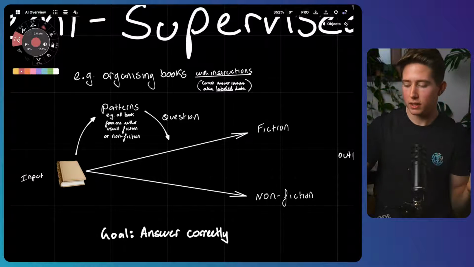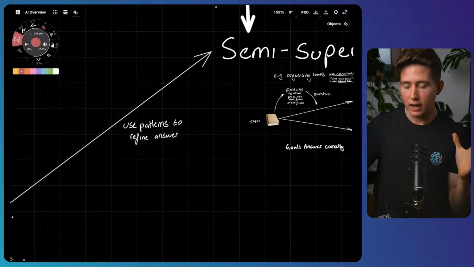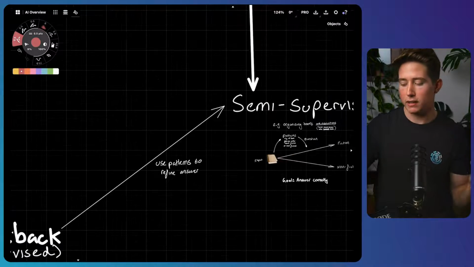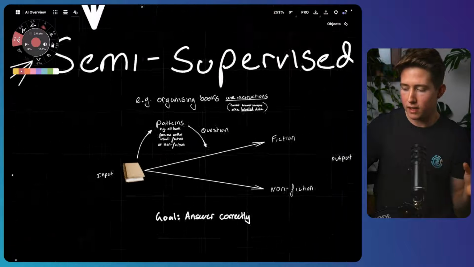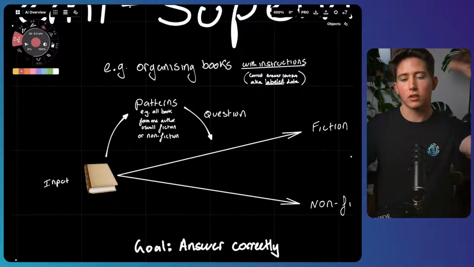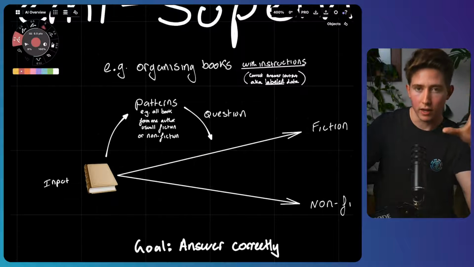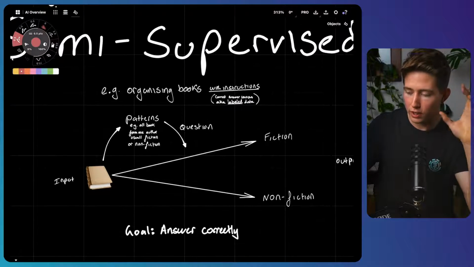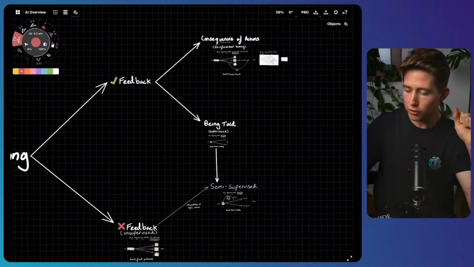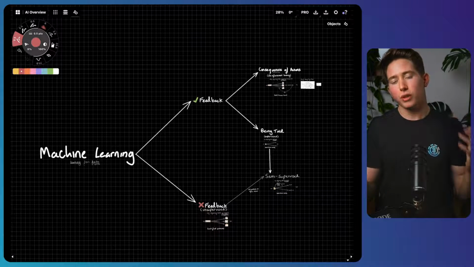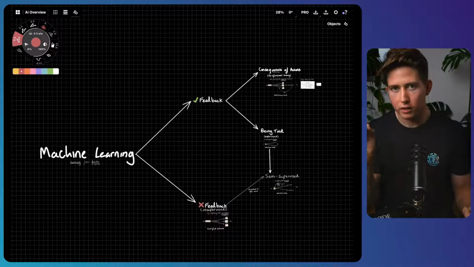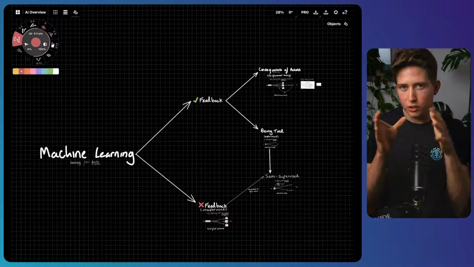And so what's happening here is we're using this unlabeled data to actually identify patterns. We're using the same processes in unsupervised learning to identify these patterns, and then we can use these patterns to start to question our initial categorization that we used with purely supervised learning. And so those are the 4 types of machine learning. And you see, if you really drill into them, they're actually incredibly simple and you can understand them intuitively.